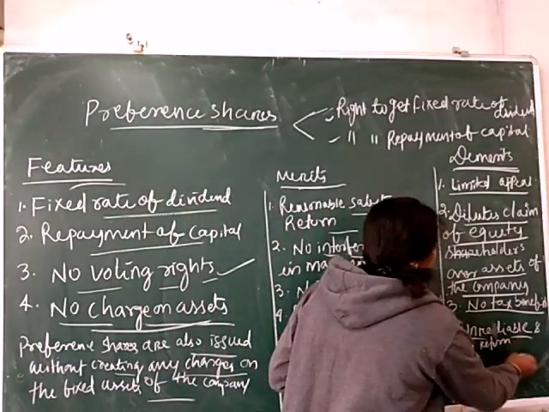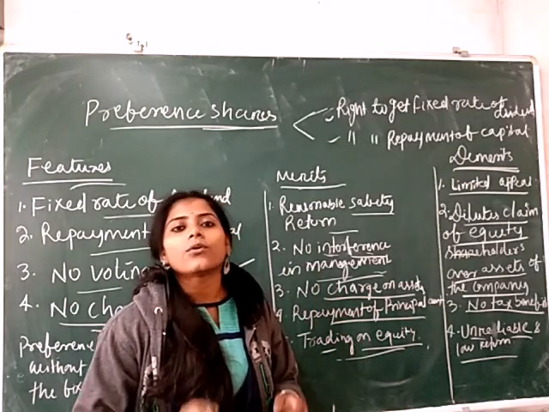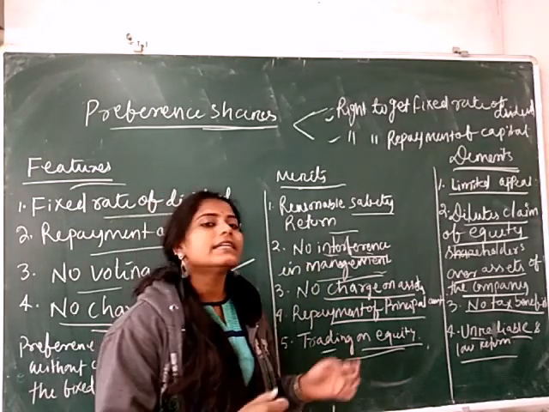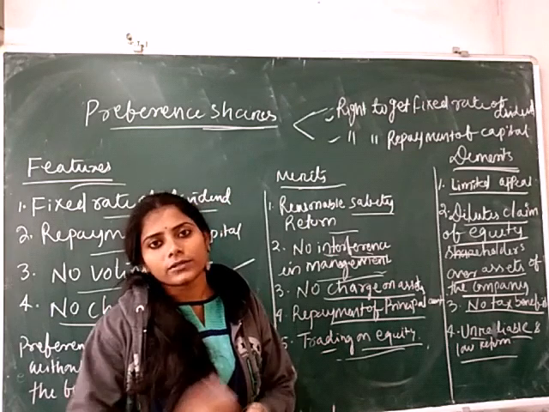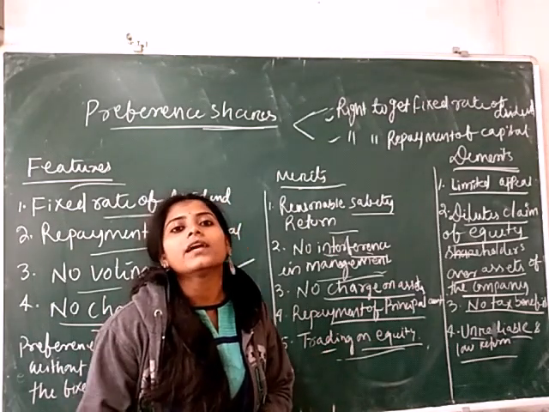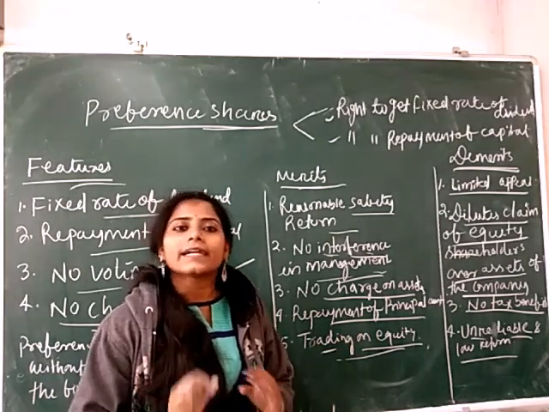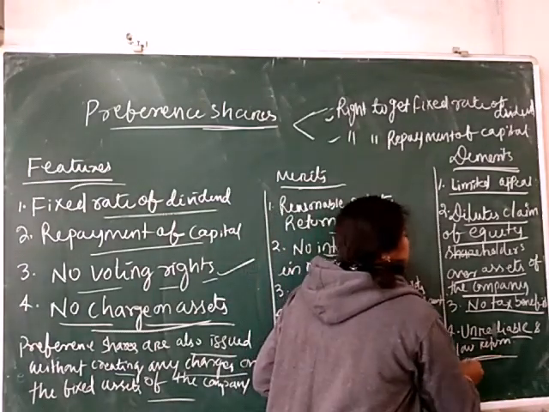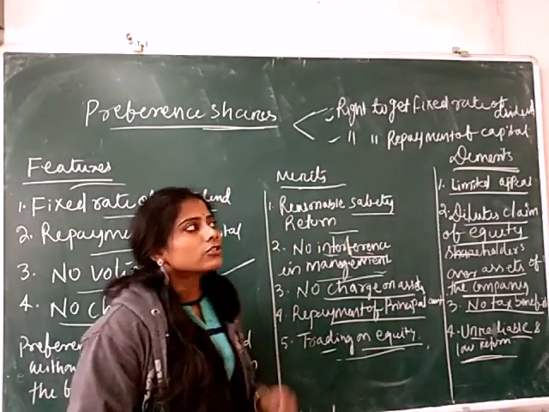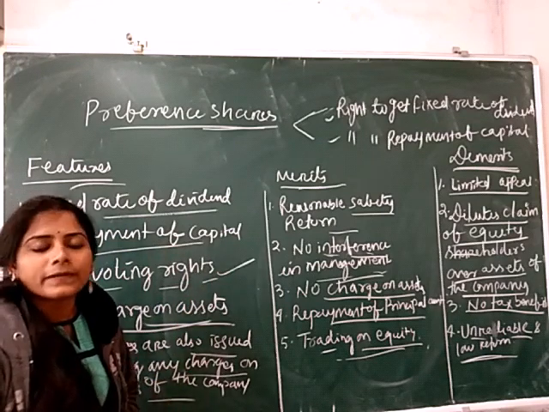Next is unreliable and low return. Here the preference shareholder gets only a fixed rate of return, and the return is basically low as compared to the equity shareholders. If the company makes a high profit or a bumper profit, the preference shareholder gets only the low return or the fixed rate of return. So these are basically the features, merits and demerits of the preference shares.